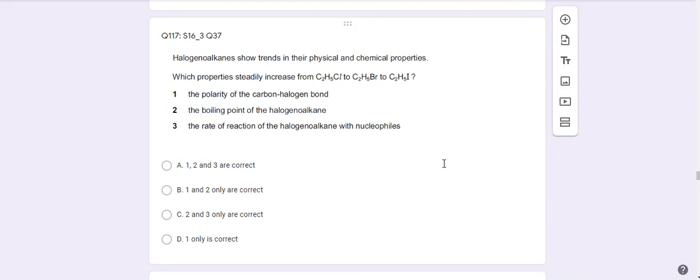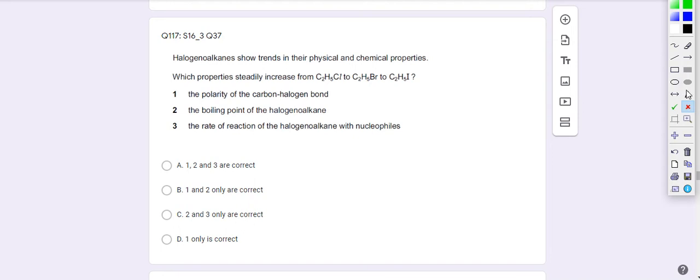Number one, the polarity of the carbon-halogen bond. A bond is polar when the two atoms sharing the electrons have different electronegativities. So in these halogenoalkanes, the C-X bond, the C and the X have different electronegativities. So we have the C-Cl bond, the C-Br bond, and then the C-I bond.